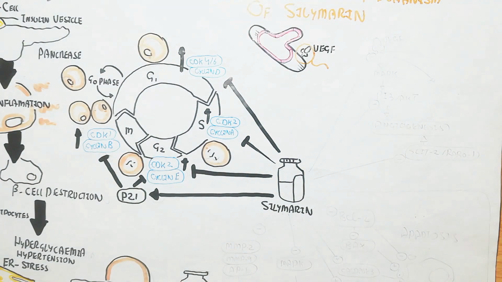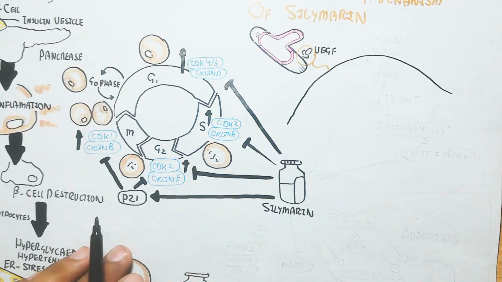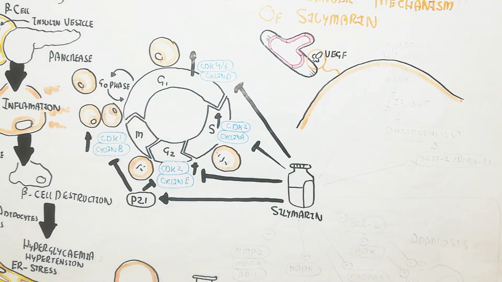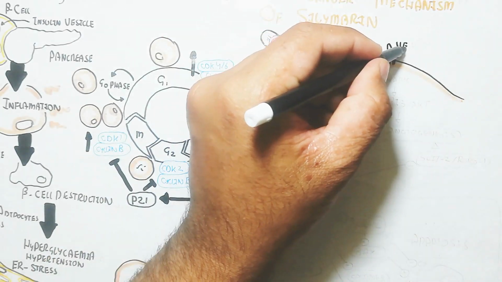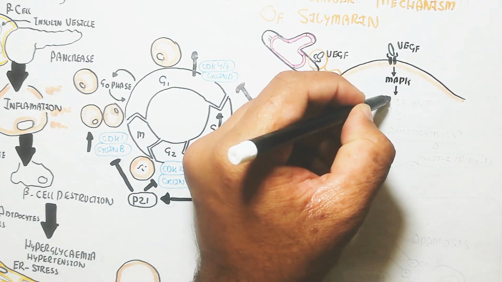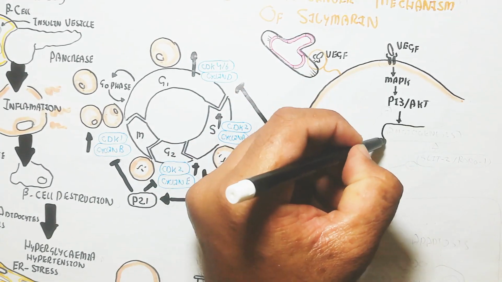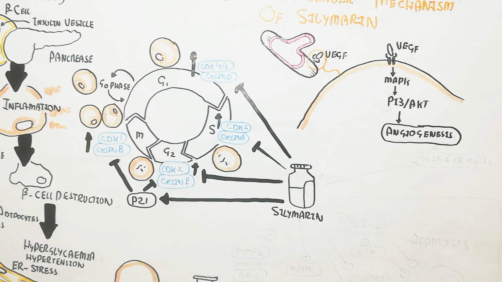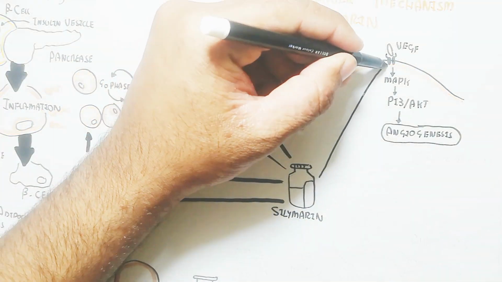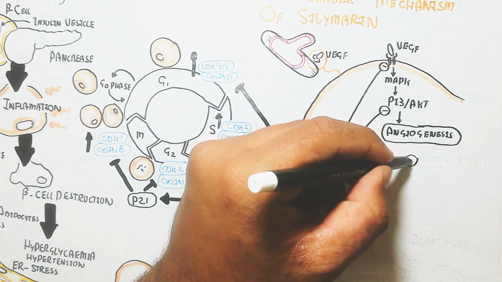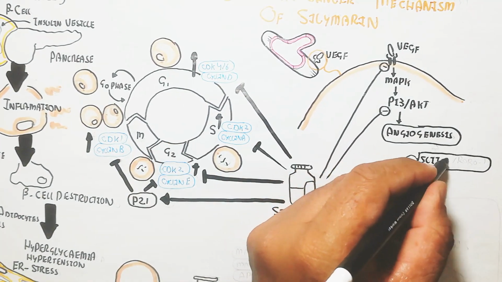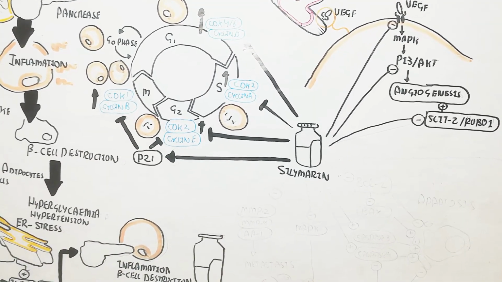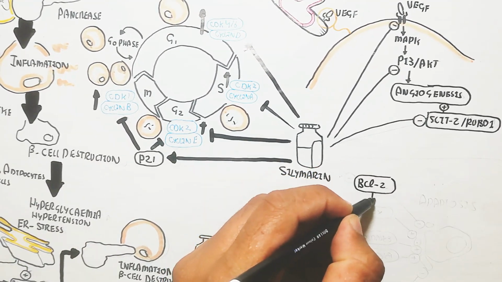So let's understand the vascular endothelial growth factor, which is important for angiogenesis, for tumor progression, and the metastasis stage of cancer will occur. The VEGF will bind with the endothelial cell, for example, mitogen activated protein kinase will activate and lead to PI3K and AKT activation, leading to angiogenesis. So this milk thistle silymarin will inhibit this effect for angiogenesis first.